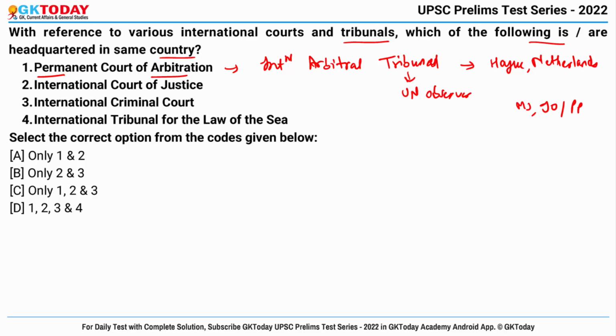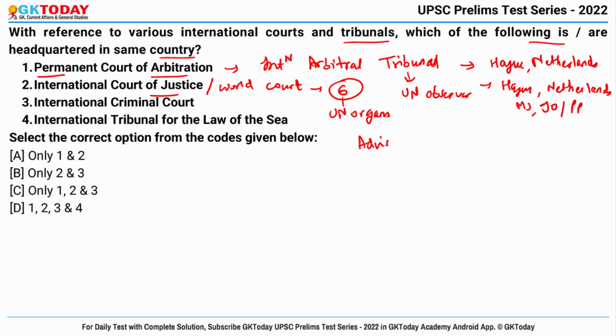Okay. Now second is International Court of Justice. Also its second name is World Court, and it is one of the 6 principal United Nations organs, and again the headquarters lies in The Hague, Netherlands. So basically this court settles disputes between states in accordance with international law and gives advisory opinions as well on international legal issues. So it is the only international court that adjudicates general disputes between the countries. So basically its rulings serve as the primary source of international law.